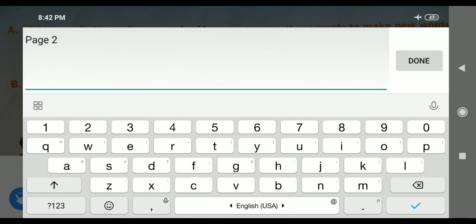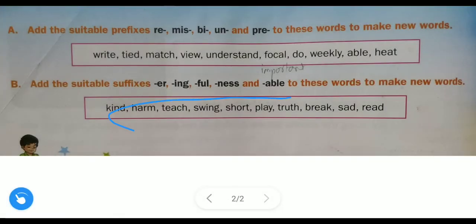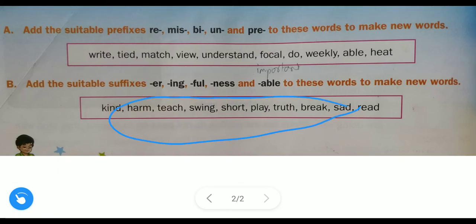Now we will solve this exercise. Here some words are given and some suffixes are given. We have to add these suffixes at the end of these words. We have to select the proper suffix from these suffixes, and with the help of these words we have to form new words. Let us start with the first word.